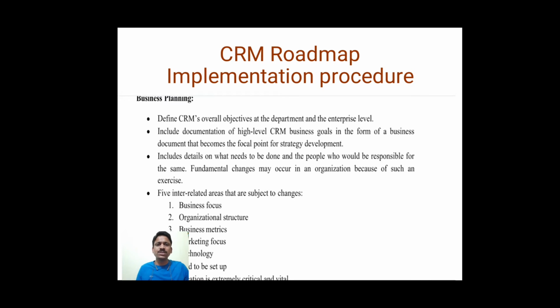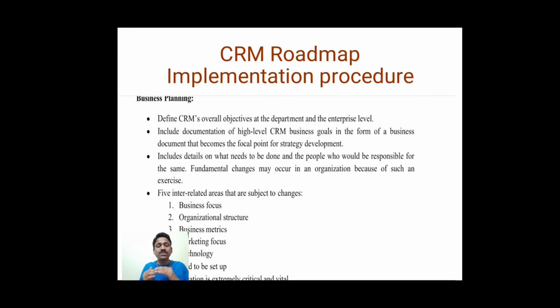For example, if our objective or our purpose is to attain or to retain 80% of customers, 80% of the customers should be retained by our company. That is our purpose. So how can we achieve that? For that we have to plan, right? So how can we plan for that? To plan that, define CRM's overall objectives at the department level and also at the enterprise level.